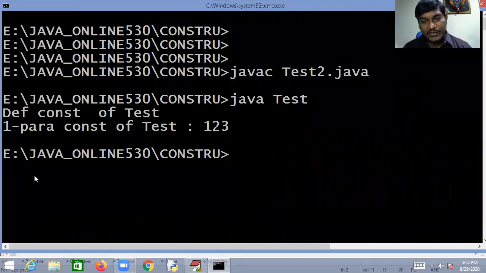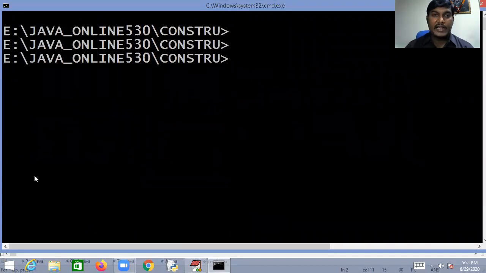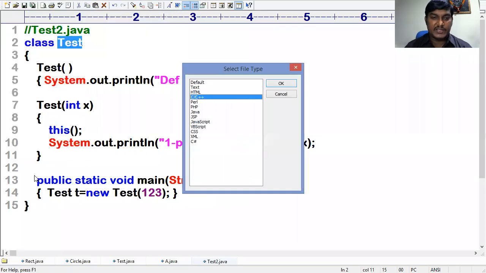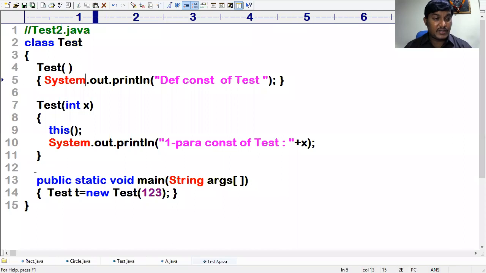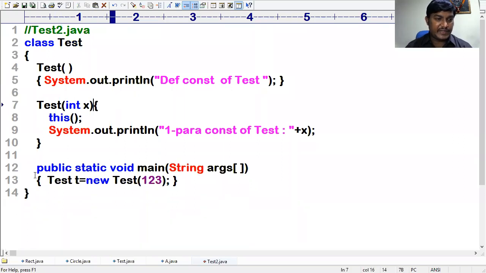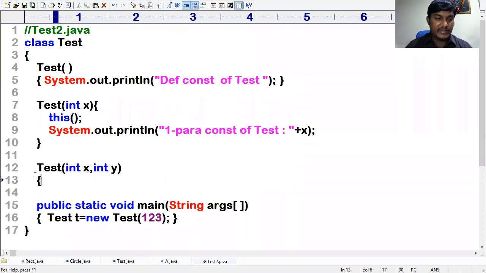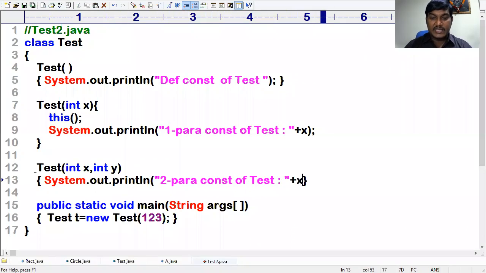Yes, let me show you this point practically. Guys, a lot of attention please. In this case I want to define one more constructor. Test, taking int x and int y. This constructor requires two arguments. This is the two-parameterized constructor of the Test class. I'll be printing x and y, separated by some space, nothing more.